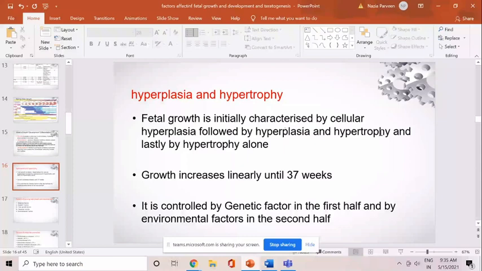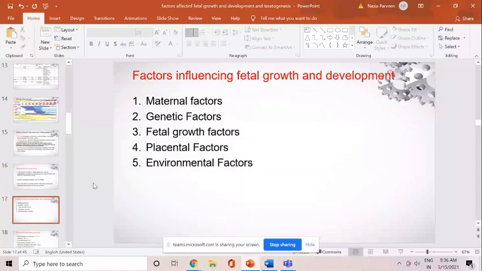The growth of the fetus increases up to 37 weeks, and as you know it is controlled by various factors. Now we will discuss the various factors which control or influence fetal growth and its further development. We have maternal factors, genetic factors, fetal growth factors, placental factors, and environmental factors. We will deal with all of these factors one by one.